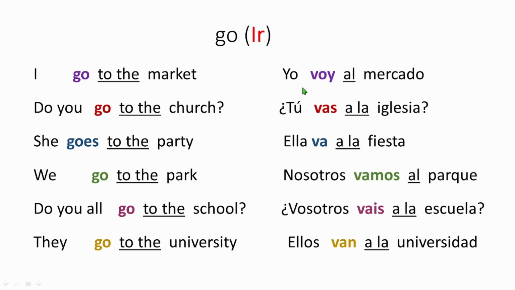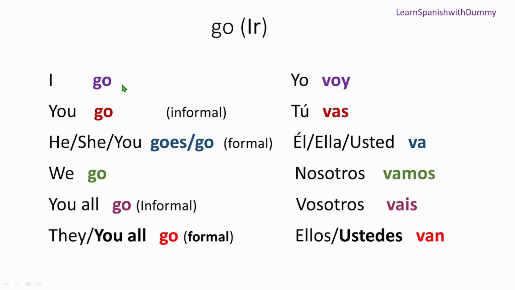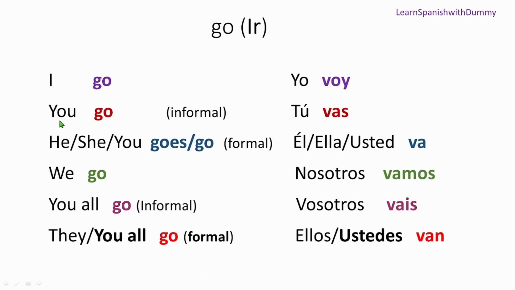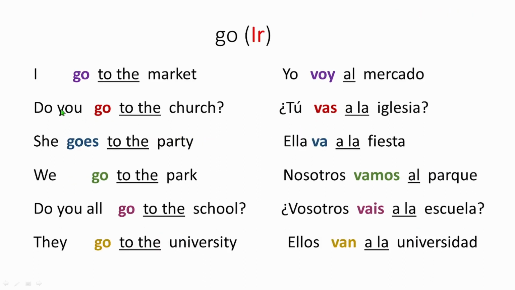Now, as we learned, whenever you say I go, it's yo voy. So I used I go, yo voy again. Same thing, right? And if you say do you go to the church, you say tú vas a la iglesia. Tú vas a la iglesia. Again, tú vas means you go, right? And the same context, you go. So tú vas a la iglesia.